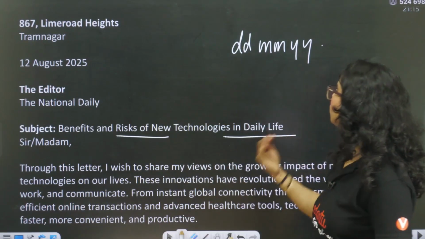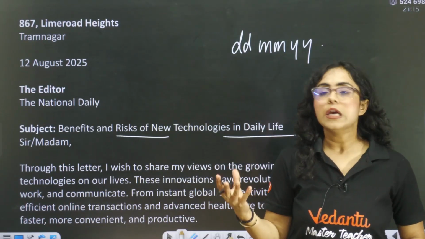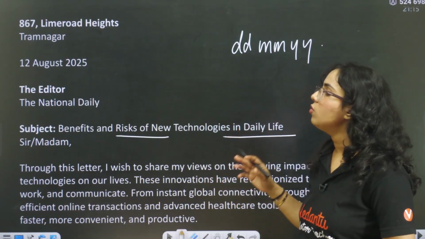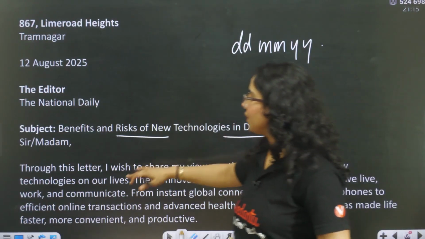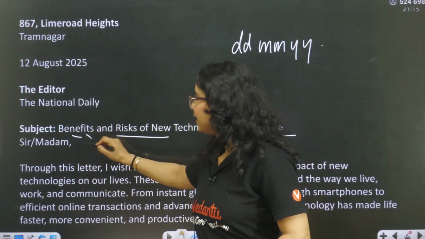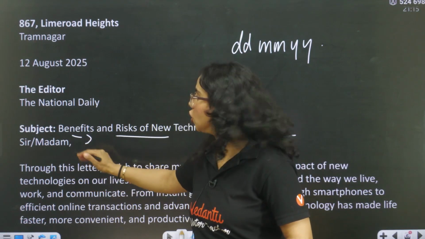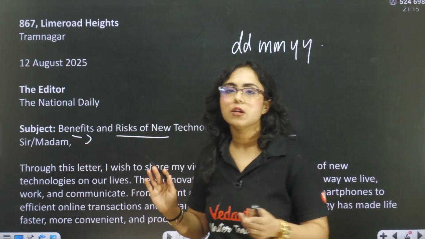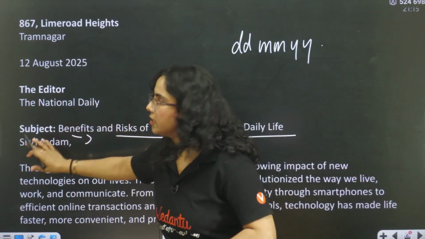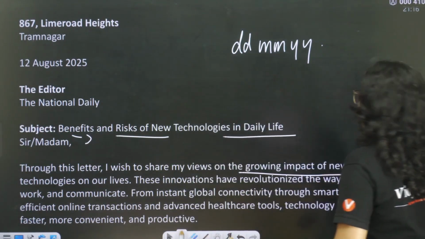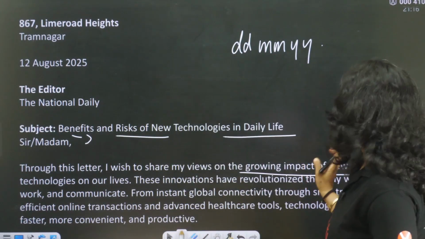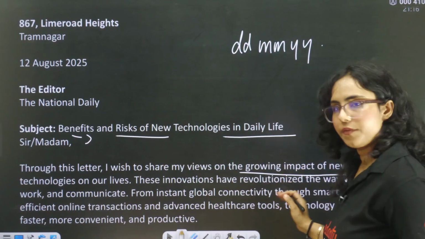Benefits and risks of new technologies in daily life. After that, sir or ma'am, and then start writing. You will leave a line here and you will not leave a line here. You can put a comma after sir or ma'am, or you have to write only sir or only ma'am. Through this letter, I wish to share my views on the growing impact of new technologies on our lives.